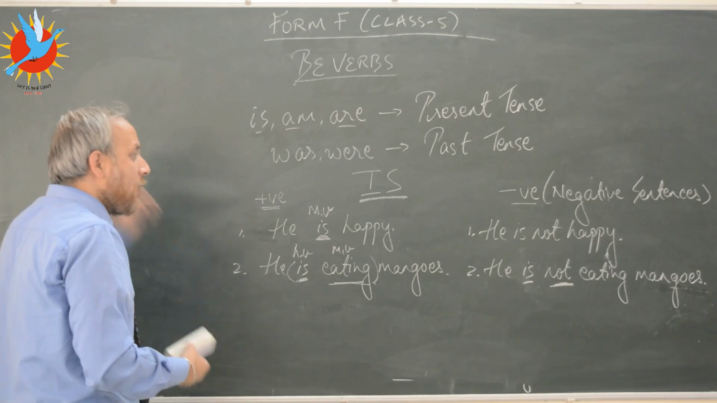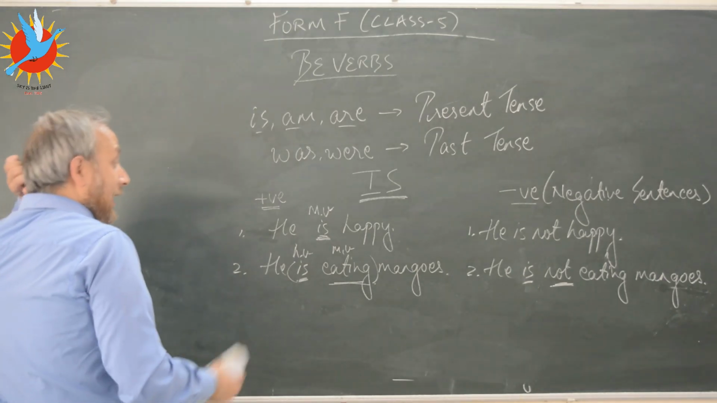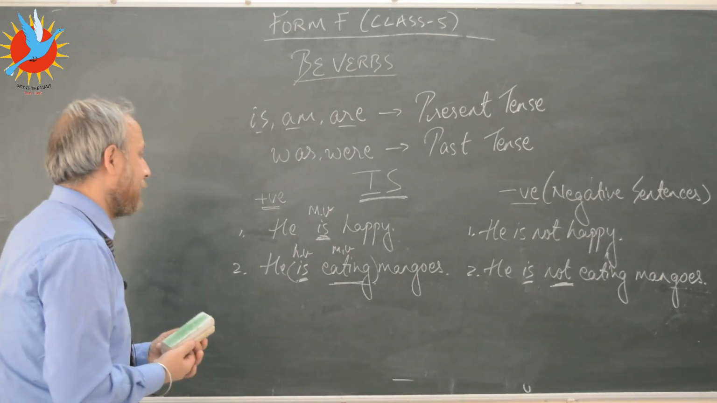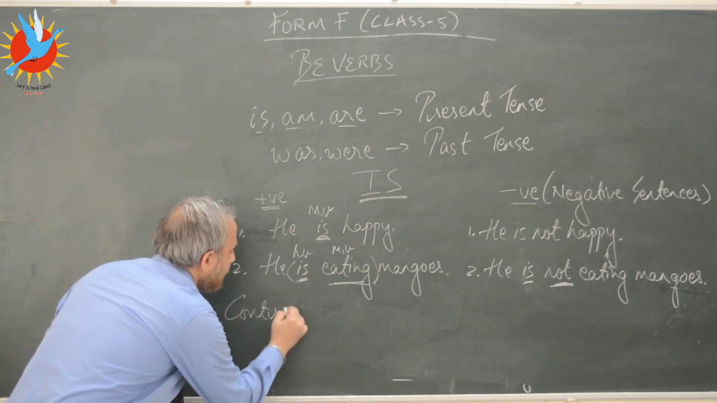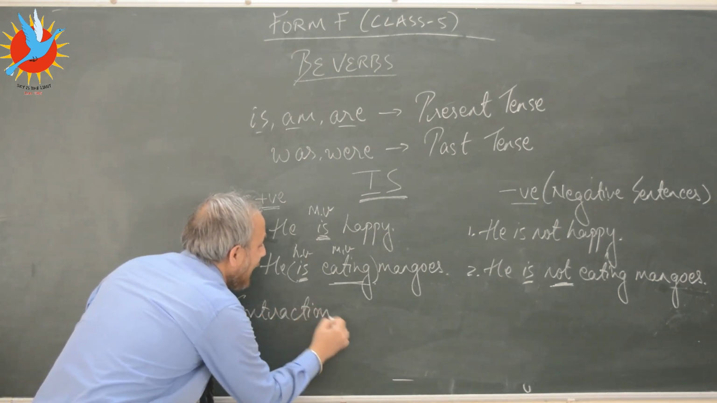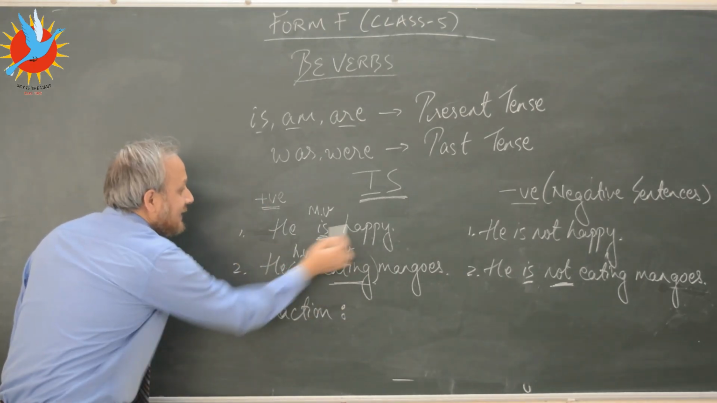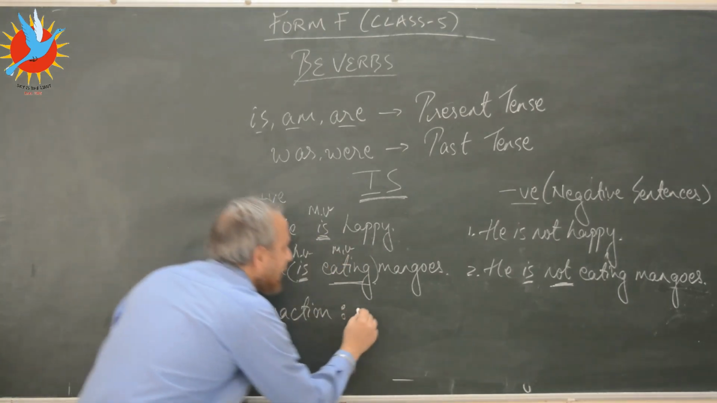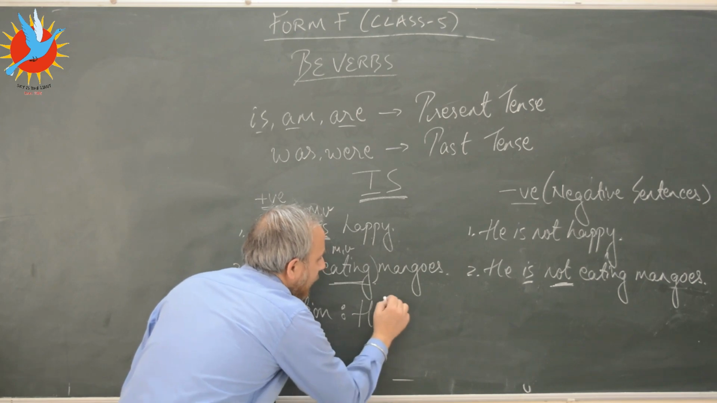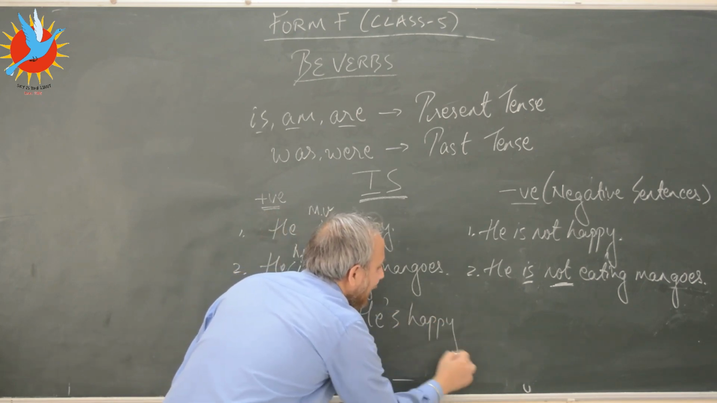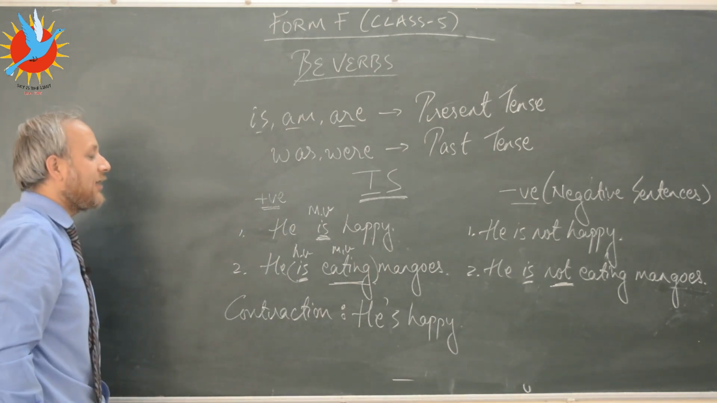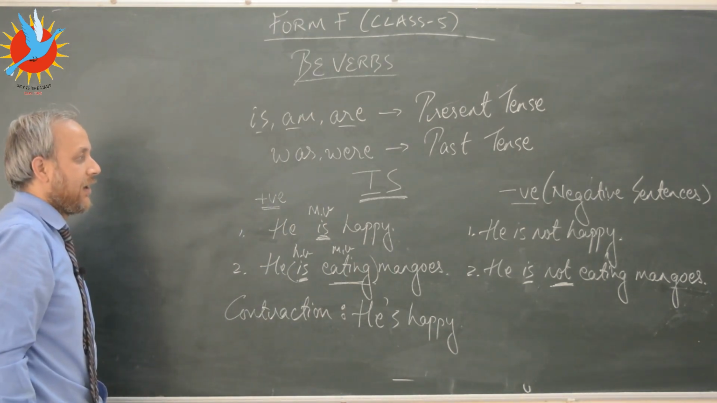Now there's another thing I wanted to tell you. Let's look at the contraction here. Can I contract this sentence here? He is happy. Yes, I can write it this way. He apostrophe s happy. I can write it this way as well.